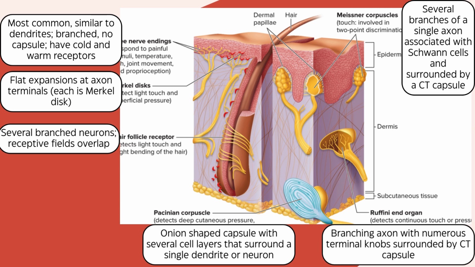Ruffini end organs are made of branching axons with numerous small terminal knobs surrounded by connective tissue that forms a capsule. They respond to continuous touch or pressure and to depression or stretch of the skin. They are found in the dermis primarily in the fingers.